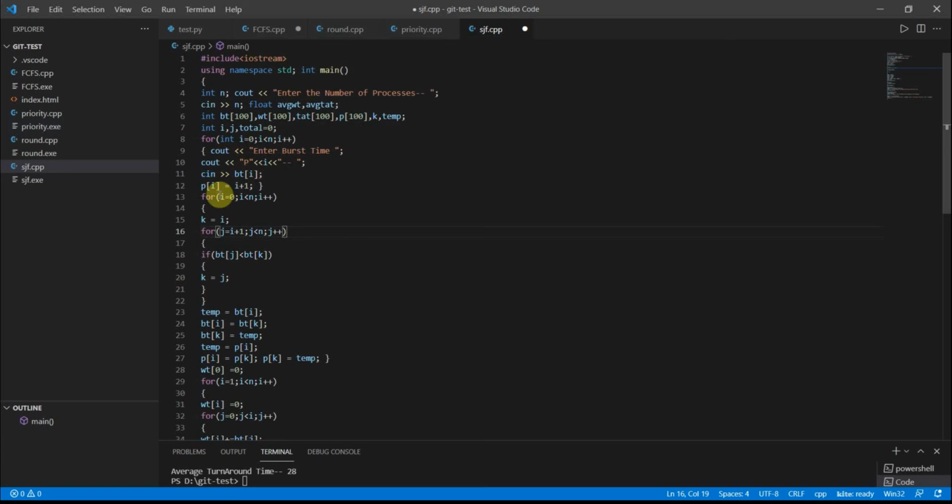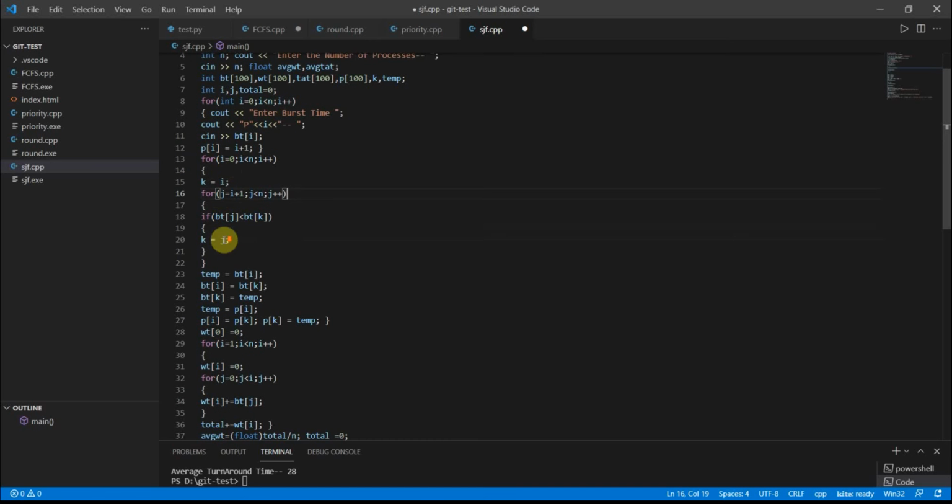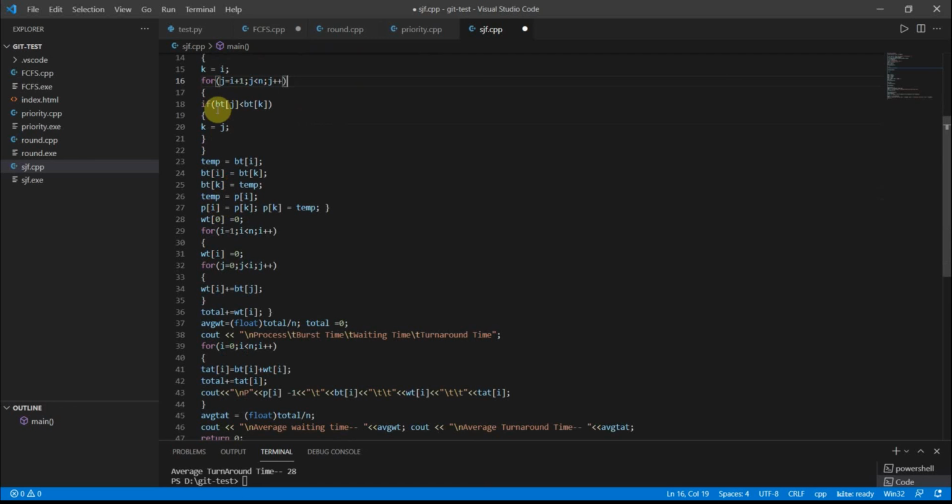cin bt of i, p of i equal to i plus 1. So for i equal to 0, i less than n, i plus plus, k is equal to i. For j equal to i plus 1, j less than n, j plus plus.